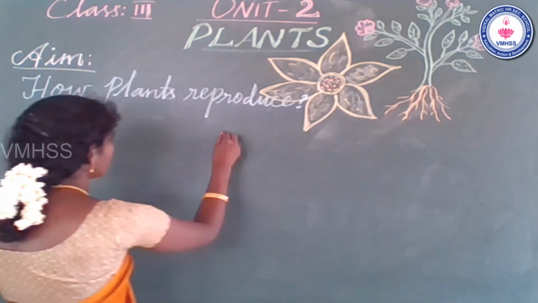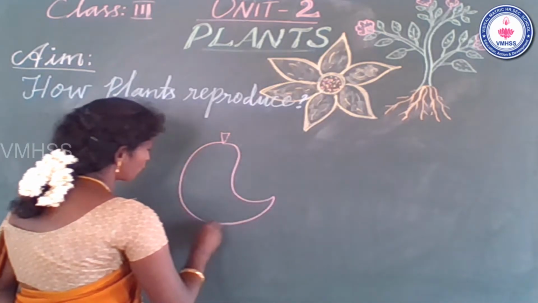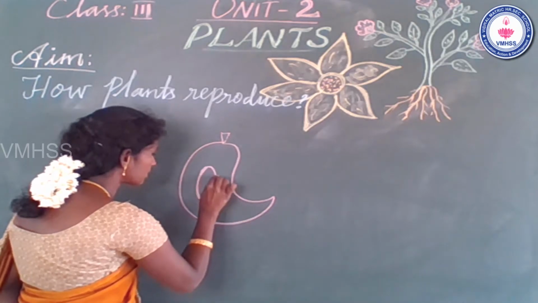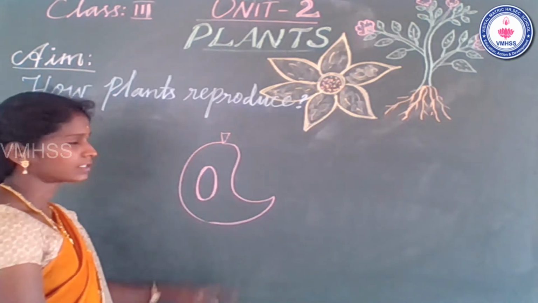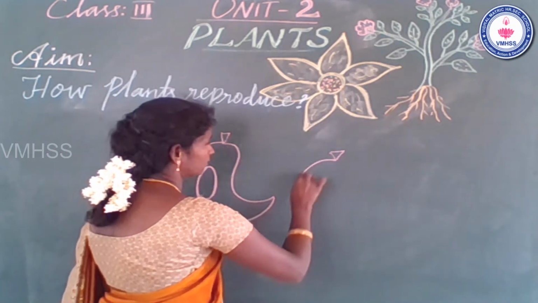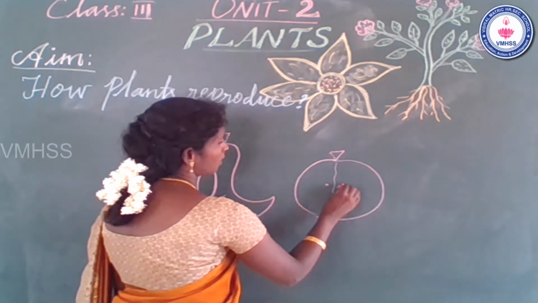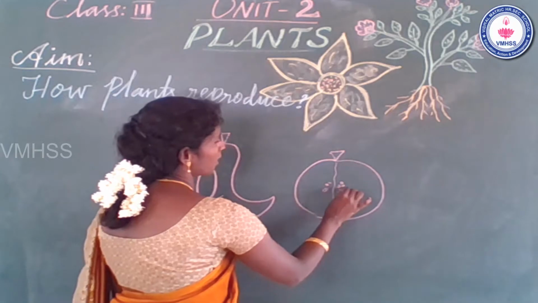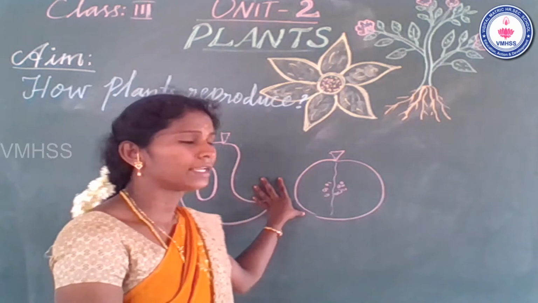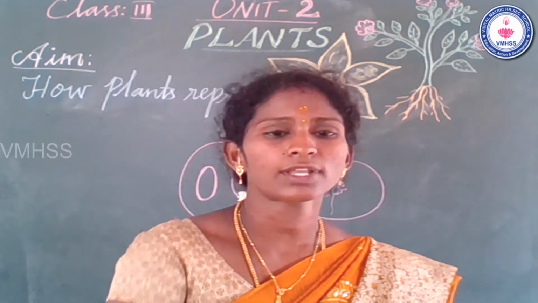Have you seen a mango fruit? This one is a mango fruit. The seeds are found in the middle of the fruit part. Inside the fruit part, a big seed is present. Have you seen an apple also? There are a few seeds present in the middle of the fruit part. So the seeds are found inside of the fruits and vegetables. Clear? Shall we go to the next topic?